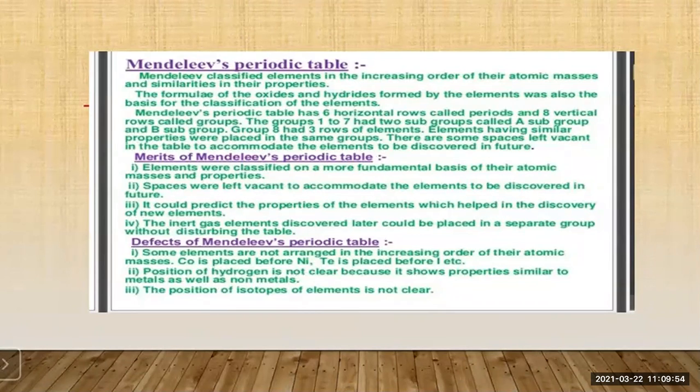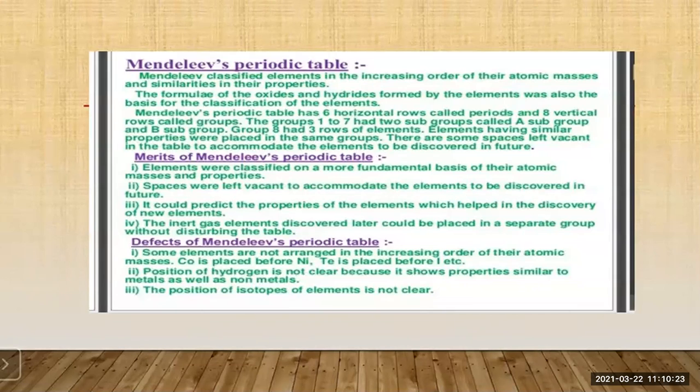So this thing he has done very nicely. He thought that after this also some elements will be discovered, so he has left spaces in the periodic table for those elements. And the third one, it could predict the properties of the elements, which helped in the discovery of the new element. So he has also predicted the properties of the elements which would be discovered later.